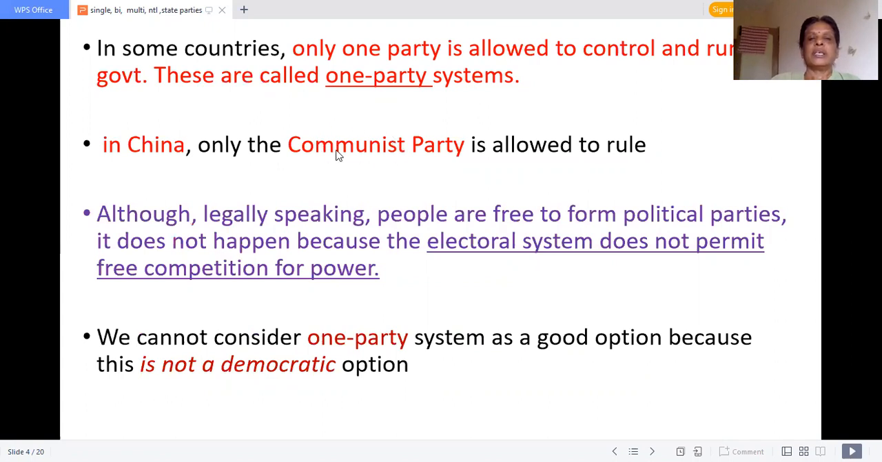A very good example is the Communist Party in China. Always the Communist Party will be dominating. Legally speaking, people are free to form political parties, but the Communist Party will always dominate. It will not allow other people to form political parties. This is called one party system. Is it suitable for democracy? No. The basic principle of democracy is to provide meaningful choice for the people. There should be more than one political party. So the one party system is not a democratic option, and it will not be suitable for democracy.